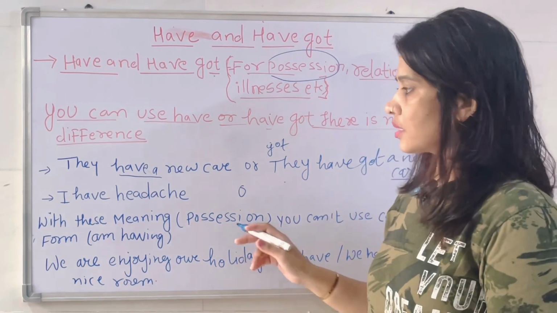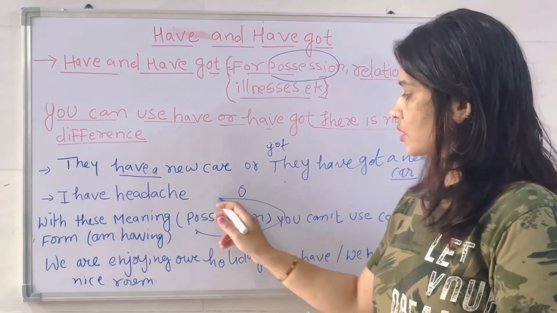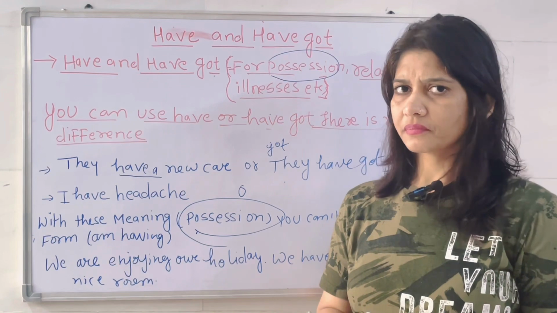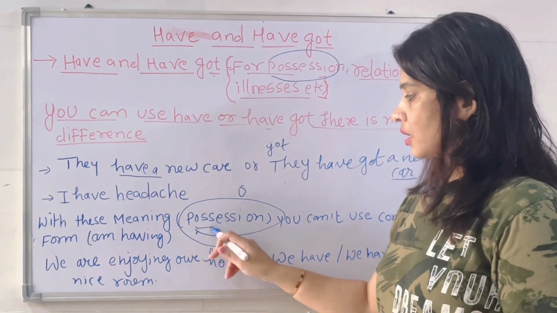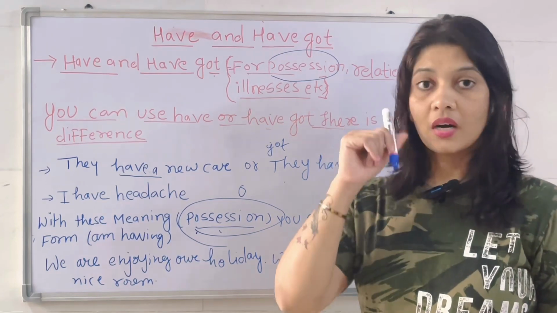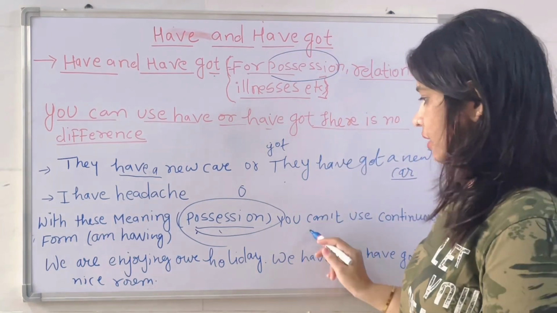Okay, so what is this? When you are using this word, you can't use I'm having. Sometimes I'm having, no. What comes? If possession is there, you have to use what? Have or have got. Got it?